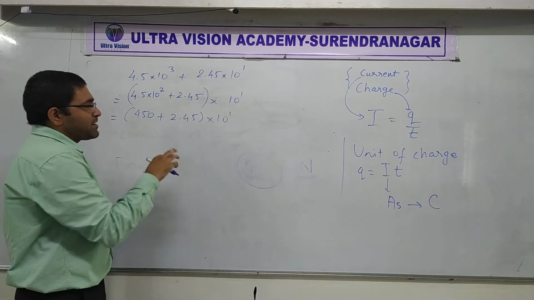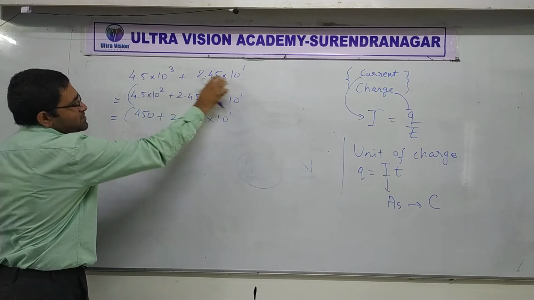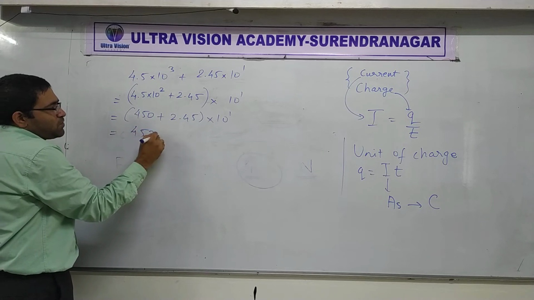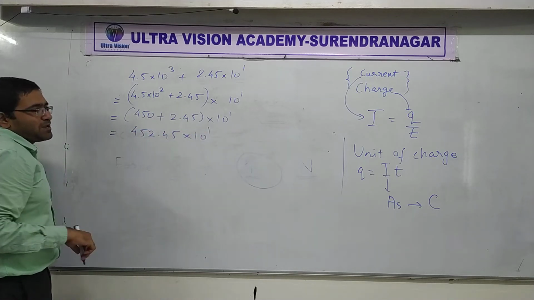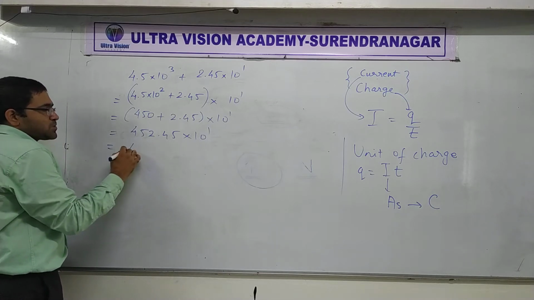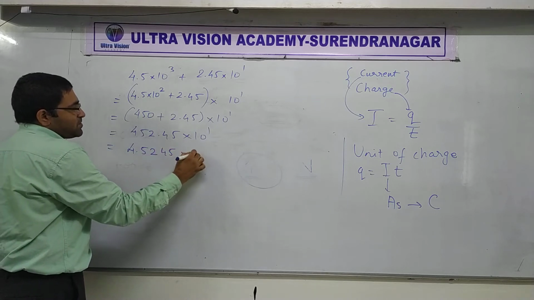Basically, addition and subtraction can only be done in the standard form, not scientific notation directly. So now add this: 452.45 into 10 raised to 1. This is not scientific notation. So it becomes 4.5245 into 10 raised to 3.